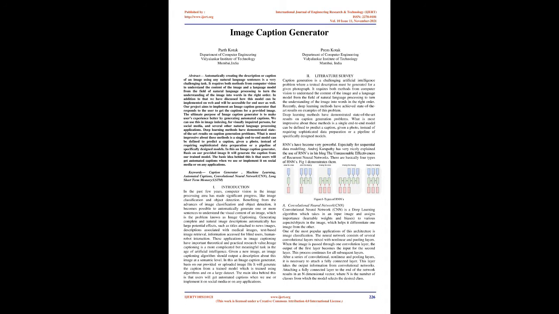These applications in image captioning have important theoretical and practical research value. Image captioning is a more complicated but meaningful task in the age of artificial intelligence. Given a new image, an image captioning algorithm should output a description about this image at a semantic level. In this image caption generator, based on our provided or uploaded image file, it will generate the caption from a trained model which is trained using algorithms and on a large dataset. The main idea behind this is that users will get automated captions when we use or implement it on social media or on any applications.